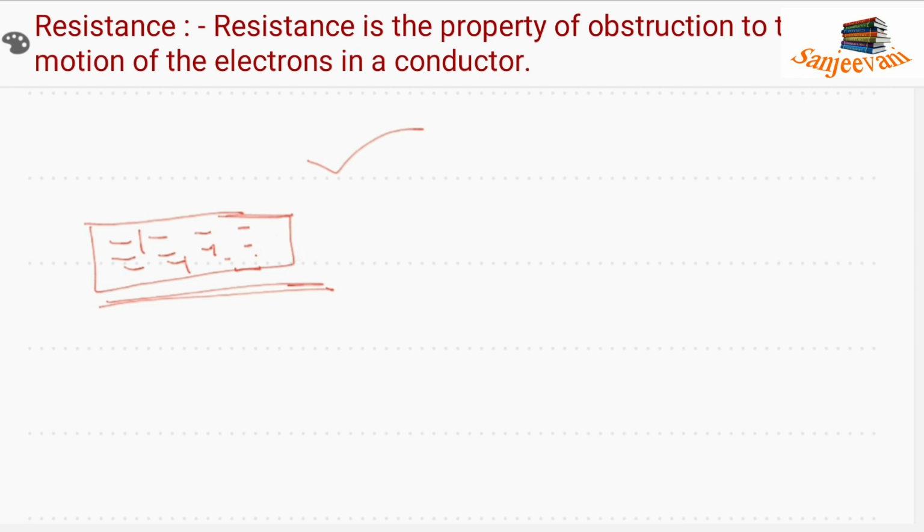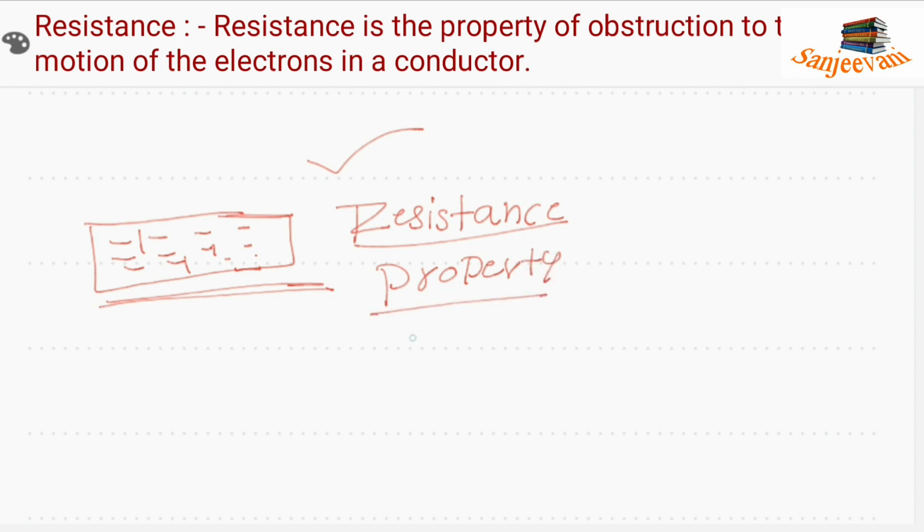What is resistance? It is the property of obstructing the electrons.